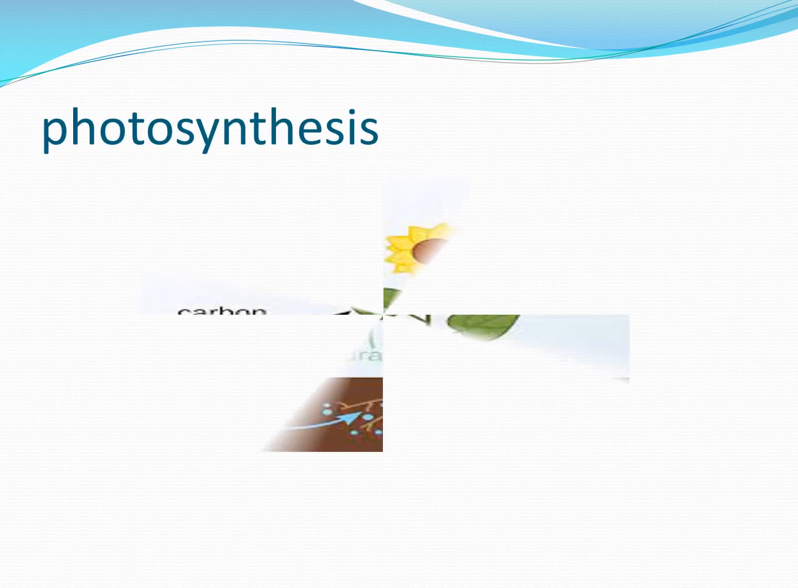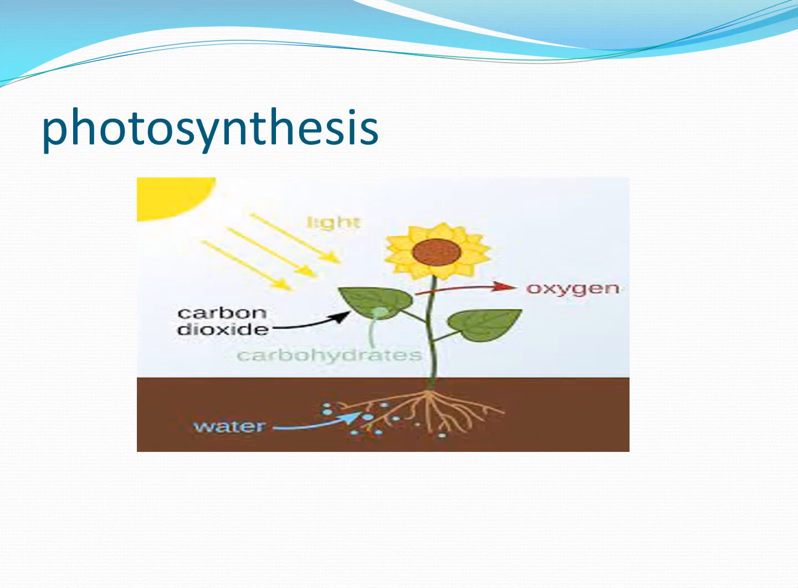The next example of chemical change is photosynthesis. In the process of photosynthesis, green plants prepare their food from carbon dioxide and moisture in the presence of chlorophyll in sunlight. So new substances are formed here, that is glucose and oxygen. So the change is irreversible. So photosynthesis is a chemical change.